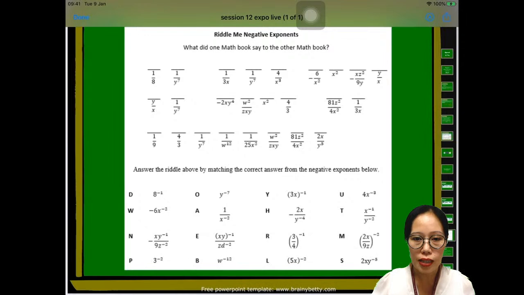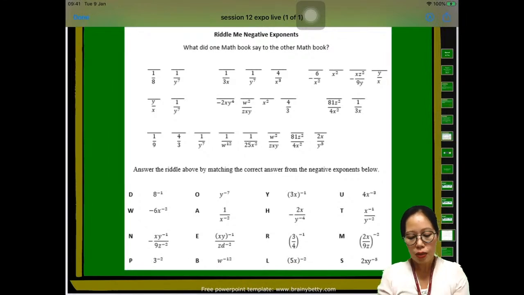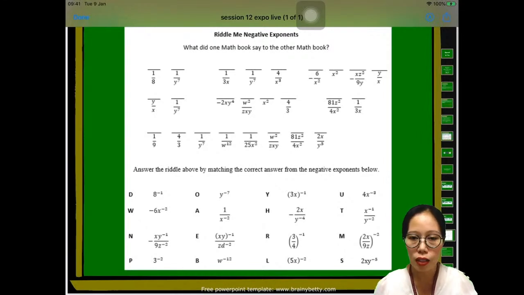Riddle me, can you see? It's riddle me negative exponent. Actually, I attached this to one of our sessions in our Moodle class, but again, most of you didn't answer it yet. So I want you to answer this one, and I'll give a deadline this time, okay? One week before Monday next week, you should pass to me the answer of this riddle.